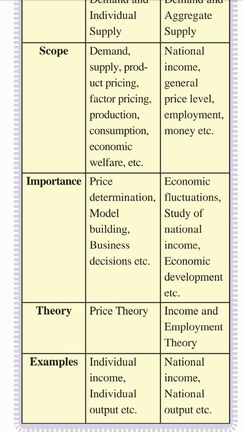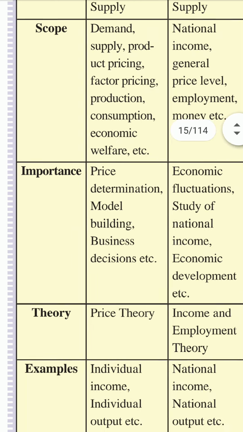Now see the scope. Demand and supply means individual demand and individual supply, which we can study with microeconomics. Product pricing means how to decide the price of a particular product, which is possible with microeconomics.